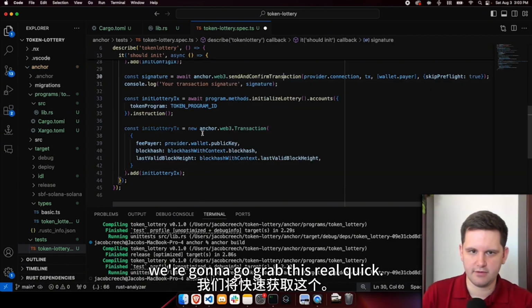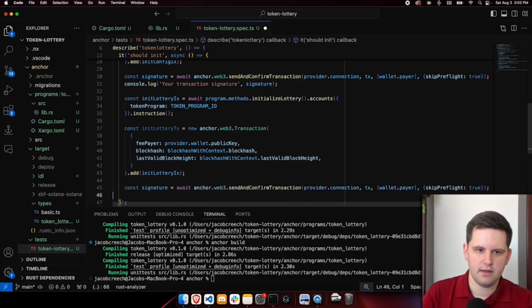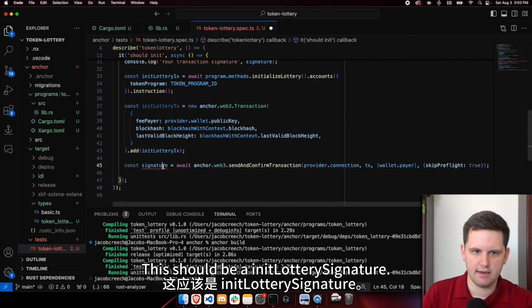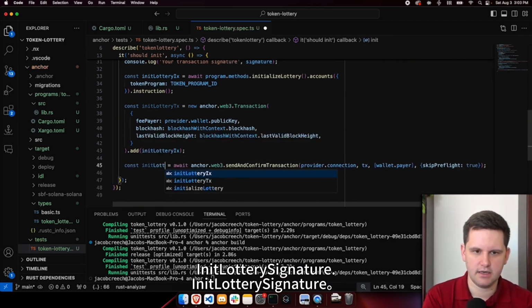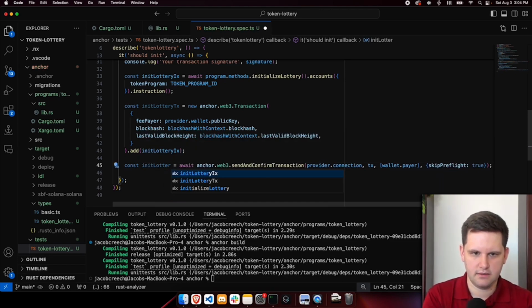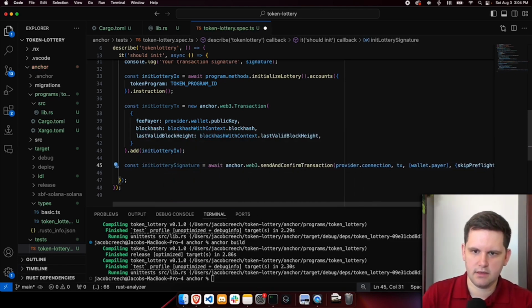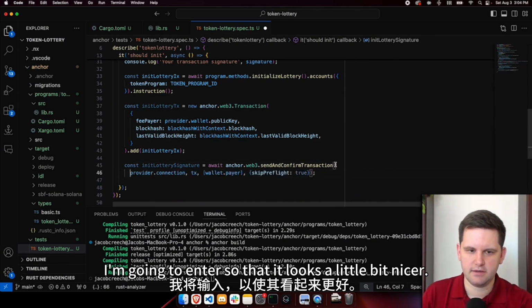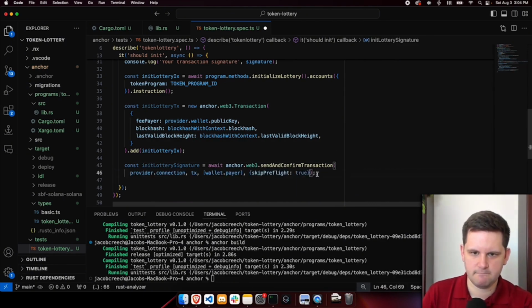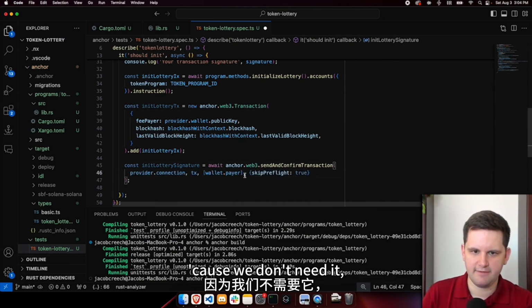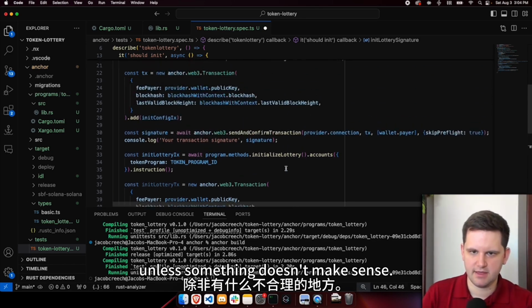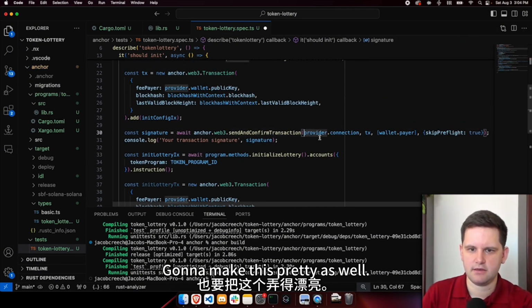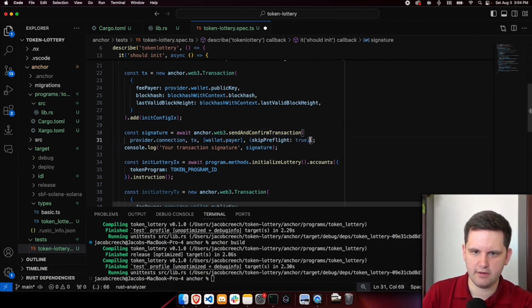We're going to go grab this real quick. This should be a init lottery signature. I'm going to enter so that it looks a little bit nicer. I'm going to take out the skip pre-flight because we don't need it unless something doesn't make sense. I'm going to make this pretty as well.